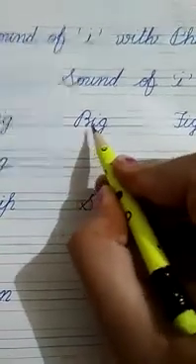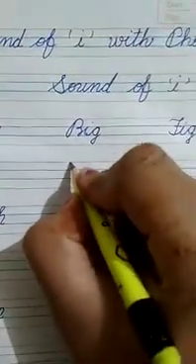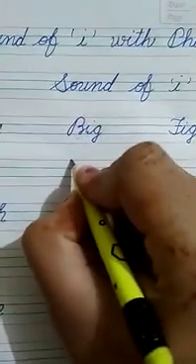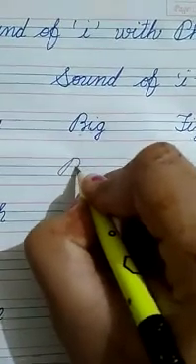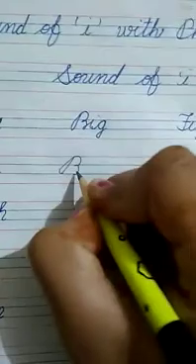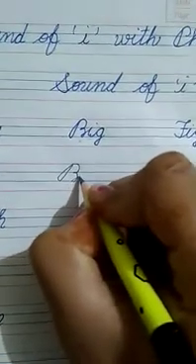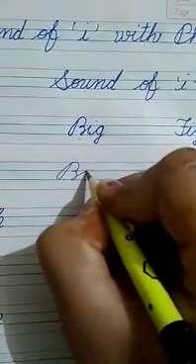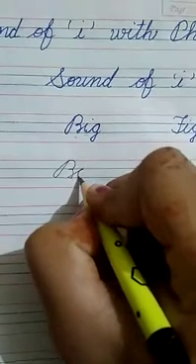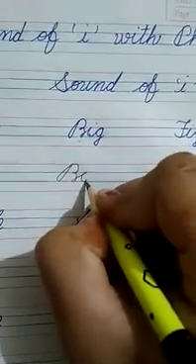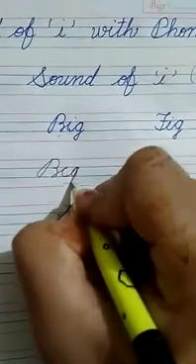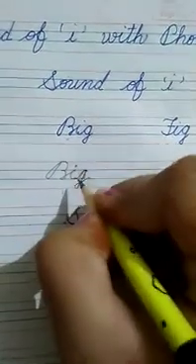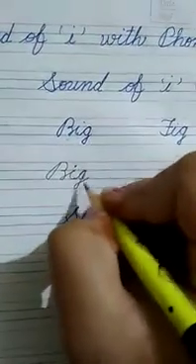Next, big. B-I-G, big. Start from first line. How to write big? Make a slanting line. Turn. Go up. First semicircle, second semicircle. Fold it up, go down, turn like this. Right here G, small g. After that make dot. B-I-G, big.